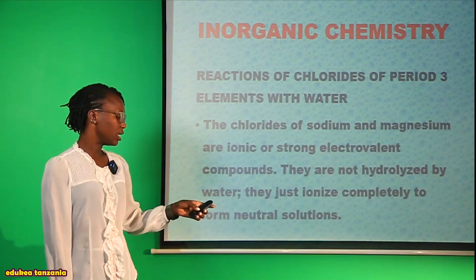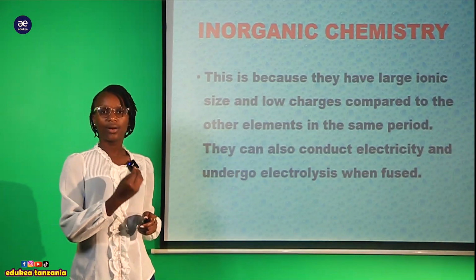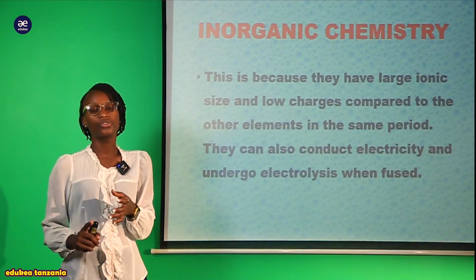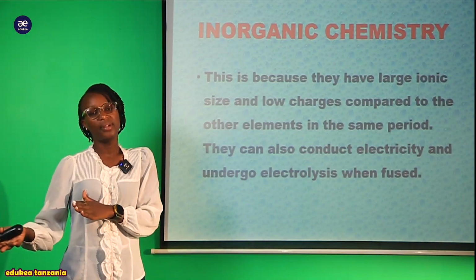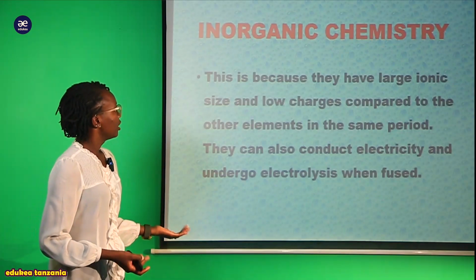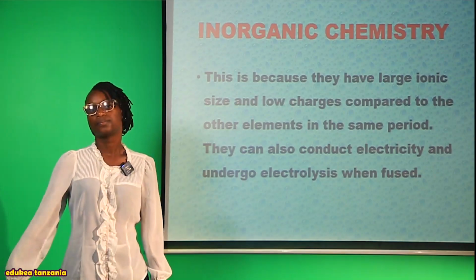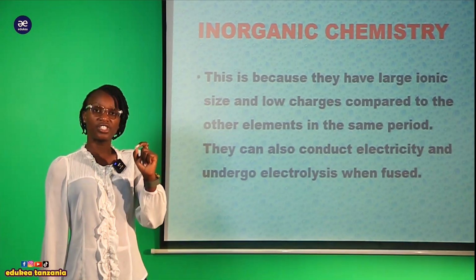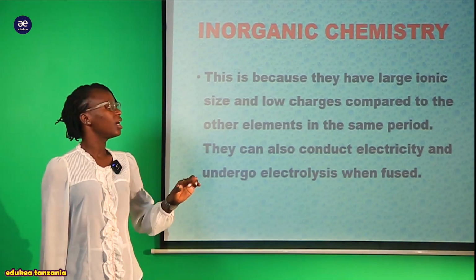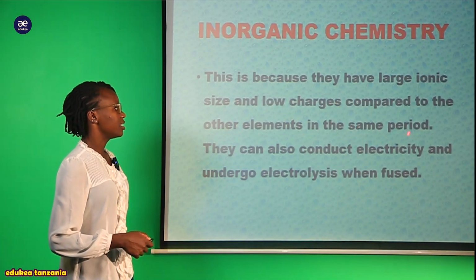This is all about the chloride compounds. Why do these chloride compounds display these features? Why are they not hydrolyzed with water, but just ionize completely and form a neutral solution? We have to know the reason why this happens. So simply, because they have large ionic size. When we talk about the chlorides of sodium and magnesium, they exhibit large ionic size and low charge compared to the other elements in the same period.